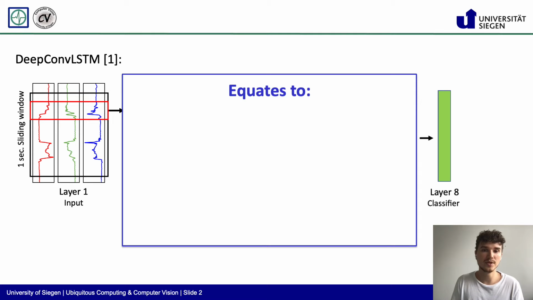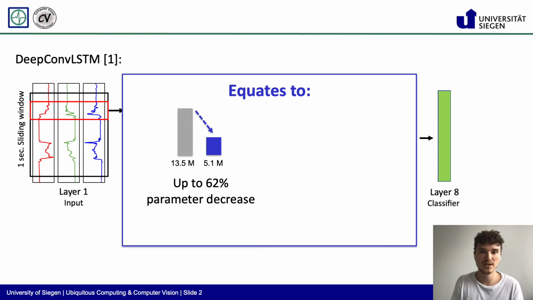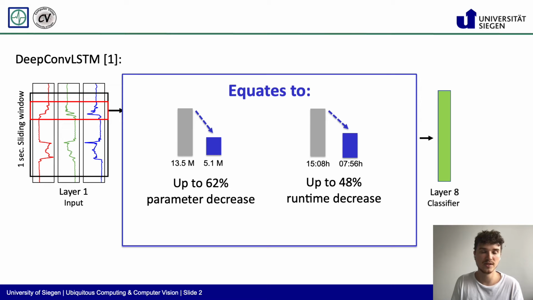The LSTM is parameter-wise by far the largest part of the architecture. Omitting one LSTM layer thus resulted in a decrease of up to 62% in parameters and of up to 48% in runtime during experiments. Now, you might ask yourself, at what cost does this change come? How much does the simplification hurt the predicted performance of the model?